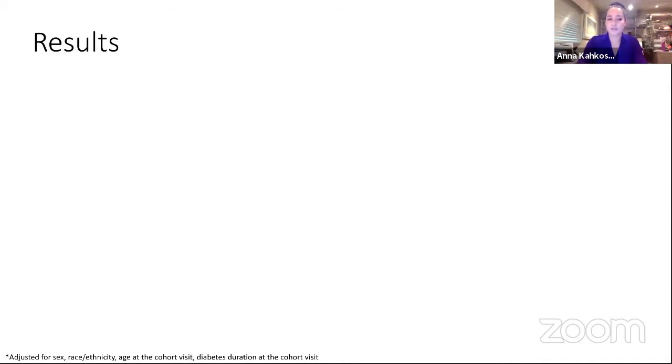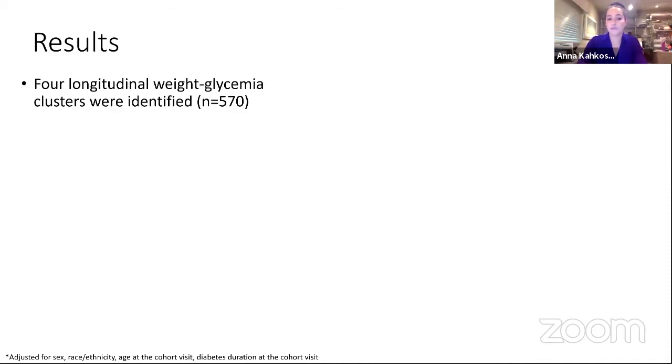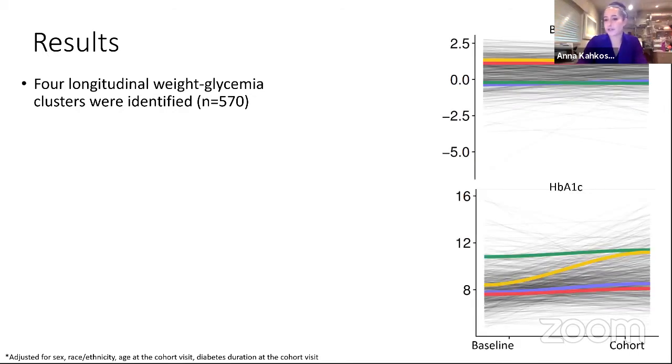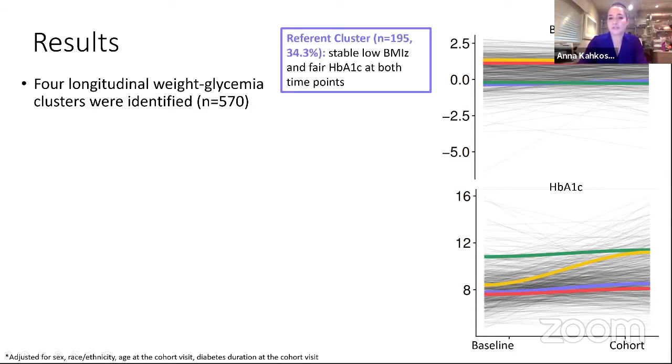Just showing a subset of the results here, we identified 4 longitudinal weight glycemia clusters using data from 570 participants. There's a lot of different ways to look at these clusters. Here I've shown them as trajectories of BMI and A1C between the baseline and cohort visit. And I'm just going to point out this group in purple, they had the lowest BMI and A1C at both time points, and so we call them the referent cluster.